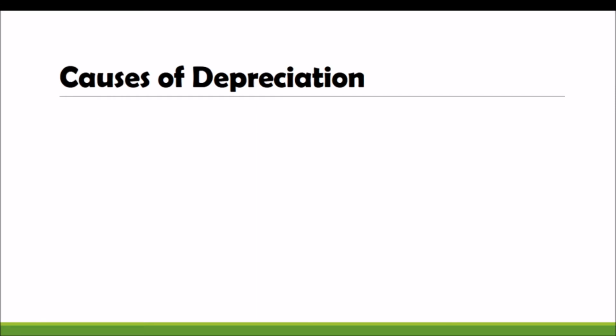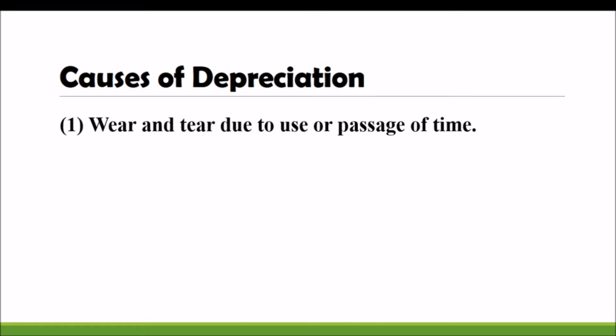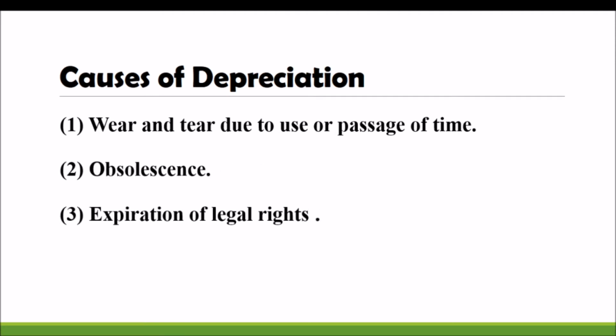And what are the different causes of depreciation? You have to know also some points on why depreciation happens. Due to wear and tear, due to usage or passage of time. Passage of time means there will be a stipulated period for the machinery or anything which will be used. So if we continue using it after that particular time, it will be depreciated.